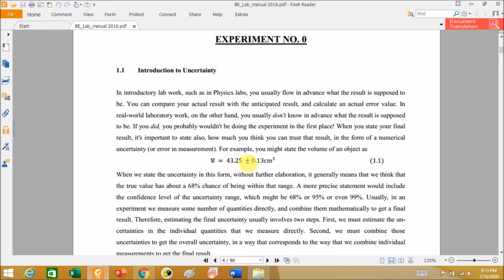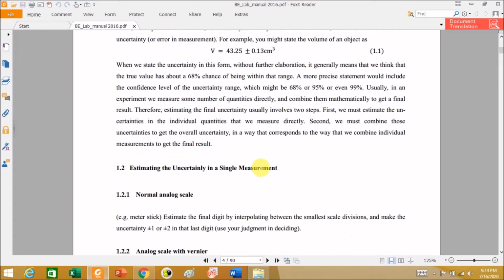The advantage is that you can have an idea that your measured reading will be within what limit. So like in this case, it will be within plus minus 0.13. You are measuring the volume of an object and it will come across 45.25 within plus minus 0.13. That you can do if you take a number of readings and find an average value. So we will discuss some measuring devices and we'll try to find out the uncertainty in the measurement.